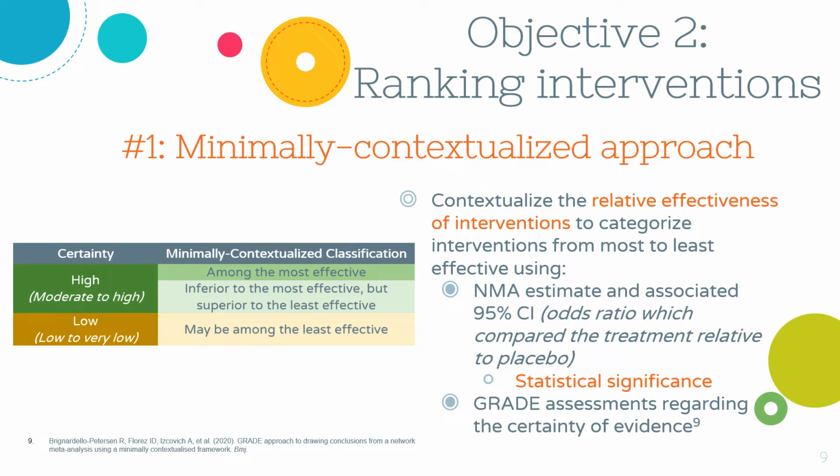If any intervention in the most effective category was found to be superior to at least another intervention in this category, we considered it in a hierarchical category 3, which was termed among the most effective, while those which remained in category 2 were termed as inferior to the most effective but superior to the least effective. We then divided each category into two groups as per our GRADE ratings: low or moderate or high certainty of evidence.